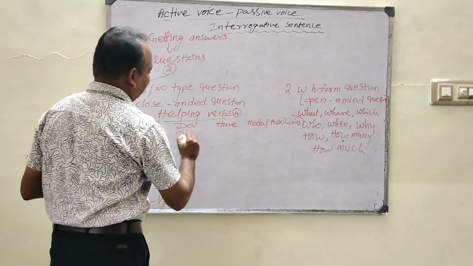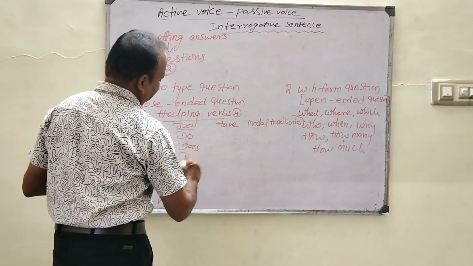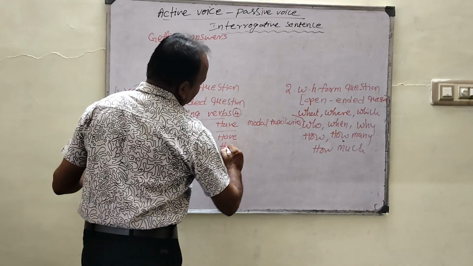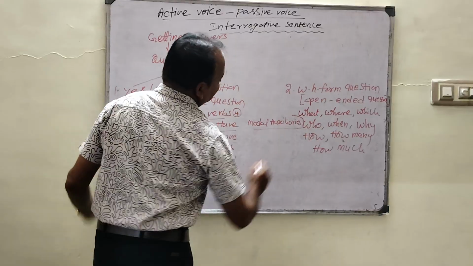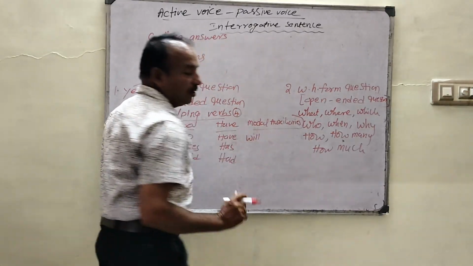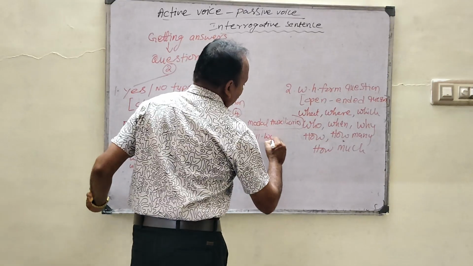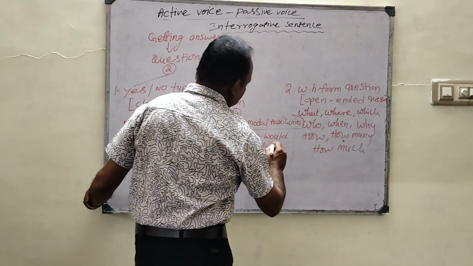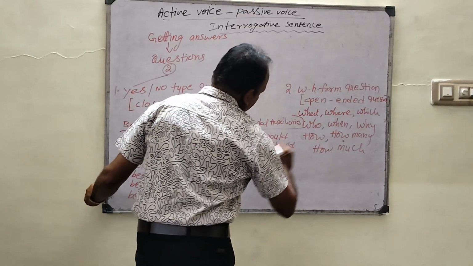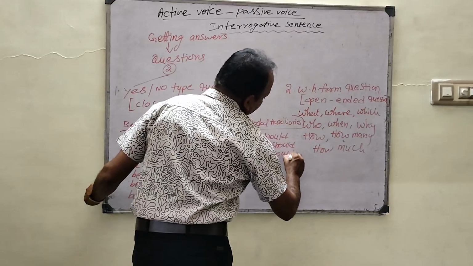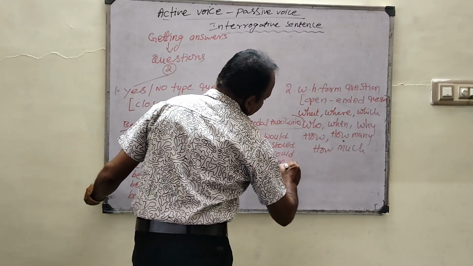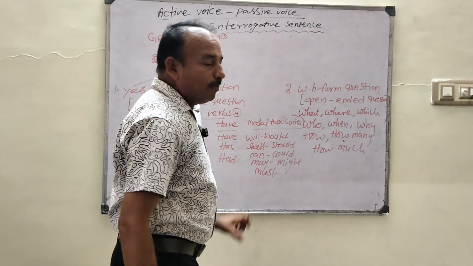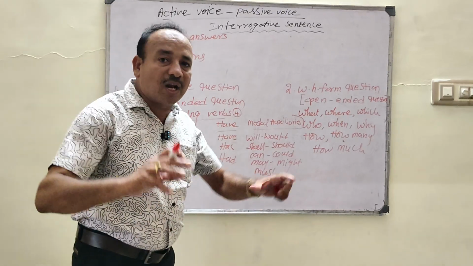And the do forms are again three: do, does, did. And the have forms are again three: have, has, had. And modal auxiliaries. What are the modal auxiliaries here? Will, would, shall, should, can, could, may, might, must. These are the modal auxiliaries, and some more are there.